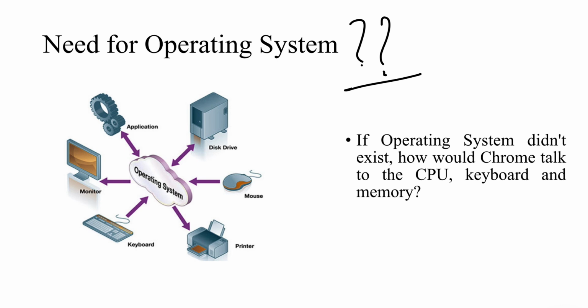See, simple thing, let's imagine a world without an operating system. In that case, suppose you want to open Google Chrome. How do we do it? Simple. Chrome needs certain access. And what are the accesses? Access to the mouse, keyboard, processor, memory, display, internet connection, or the storage device also.